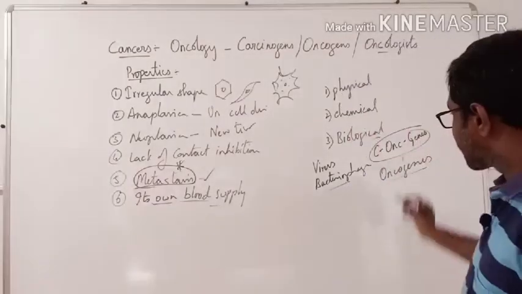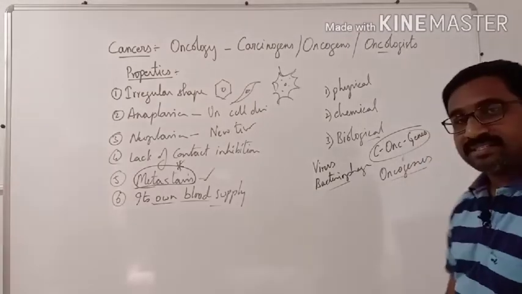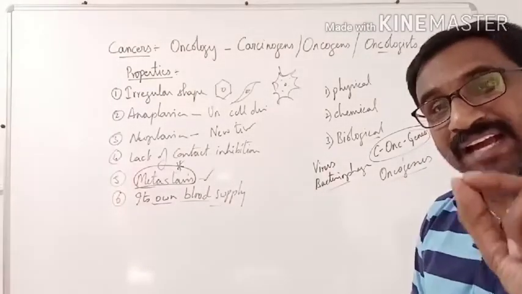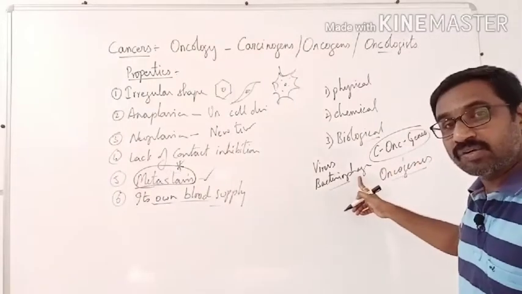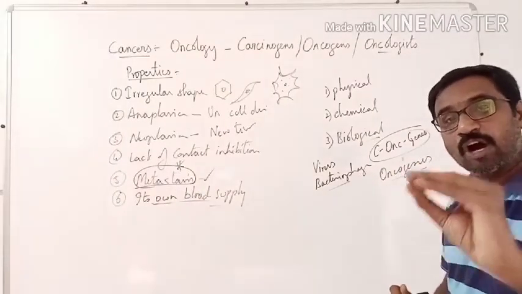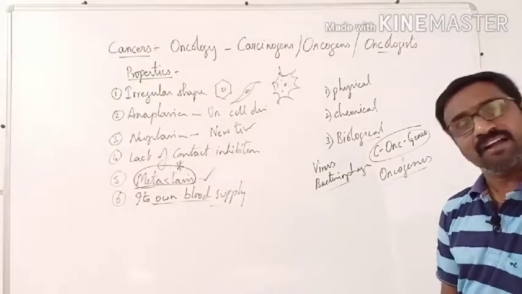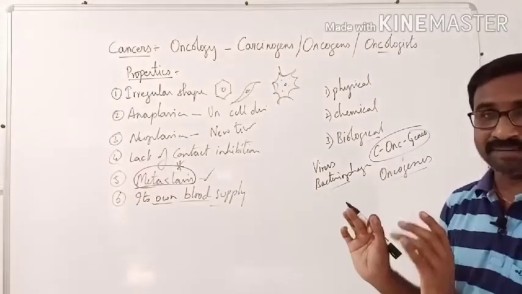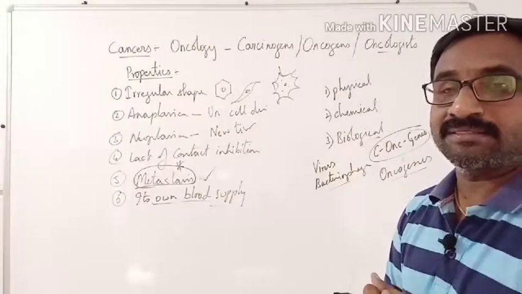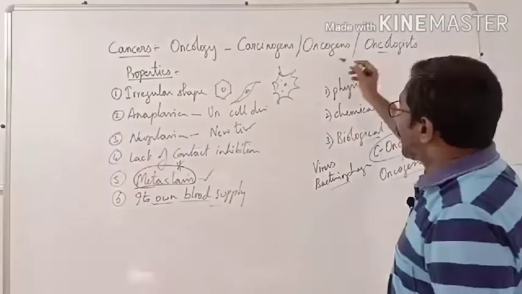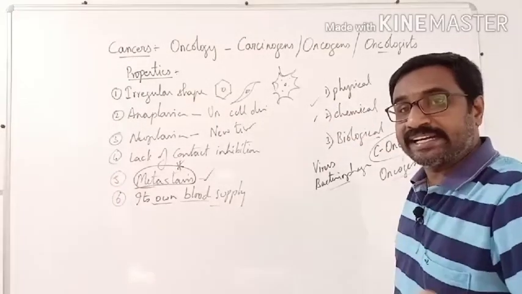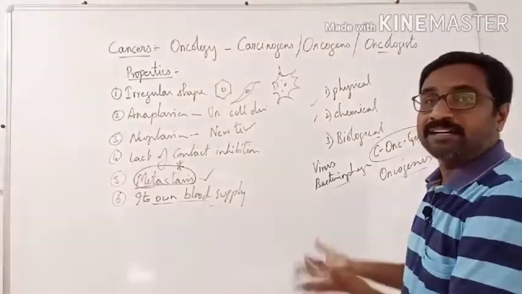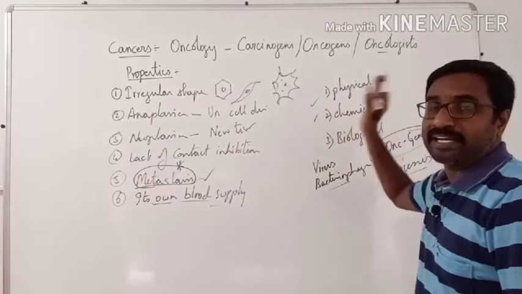What are these C-oncogenes? These are cellular oncogenes. Actually, we should know that the cellular oncogenes are in switch off condition. In all living organisms, we will have them, but they are in switch off condition. But any carcinogen can activate them, such that they will develop and cause cancers.